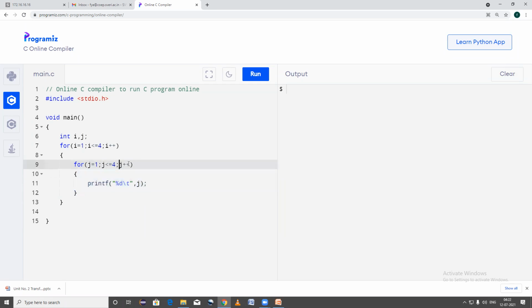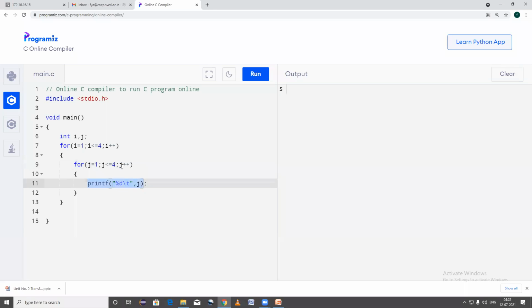Next, after this there is no further statement. It will go and increment the value of j by 1. So what is the updated value? 1 plus 1, 2. Now is 2 less than or equal to 4? Yes, this condition is true. Now it will print the value of j, which is 2.